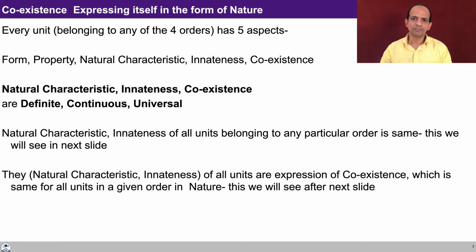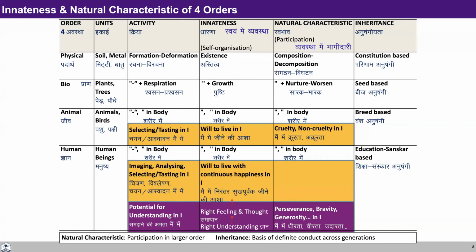So if you look at the nature, there are a variety of units. There are so many units, uncountable units, but still we can understand the nature because these three, natural characteristic, innateness, and coexistence, are the same in a given order. Now we can study the innateness and natural characteristic of the four orders.